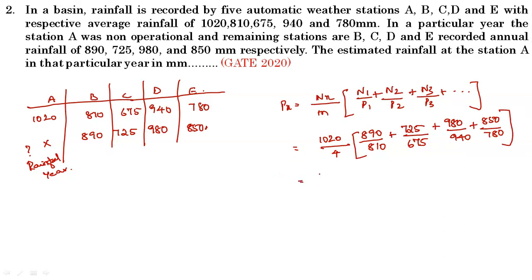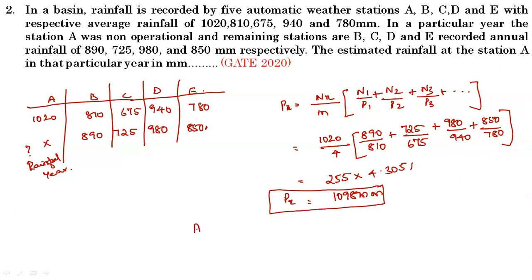When you calculate this, you get 255 into 4.3051, and the final answer P of x is equal to 1098 mm. So at a particular station A, the annual rainfall in that particular year is 1098 mm.